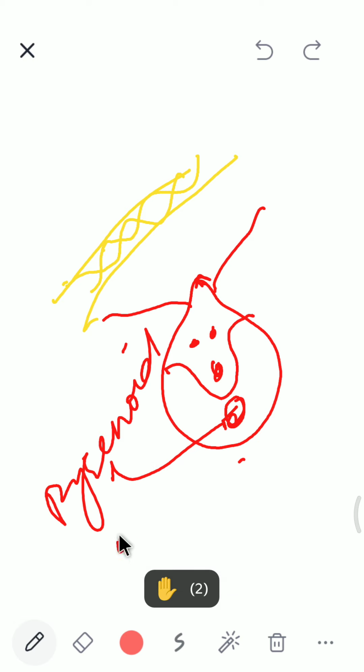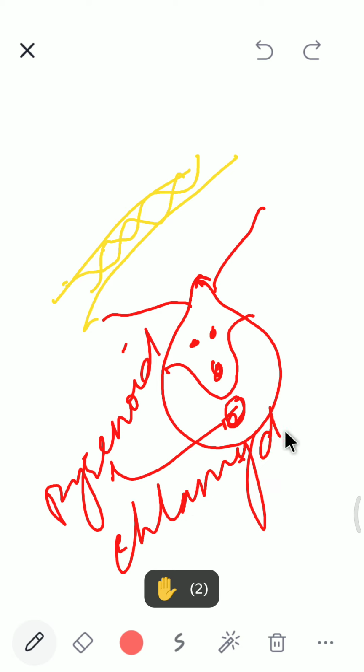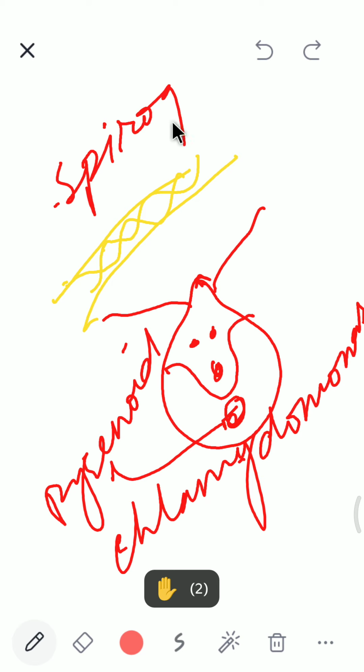What's the spelling of Chlamydomonas? This is Chlamydomonas. And this one is Spirogyra. So in Spirogyra, the chloroplast is in a spiral form, and it has a cell wall and chloroplast. This is the chloroplast. They are the chloroplasts in this. This is the cell wall.